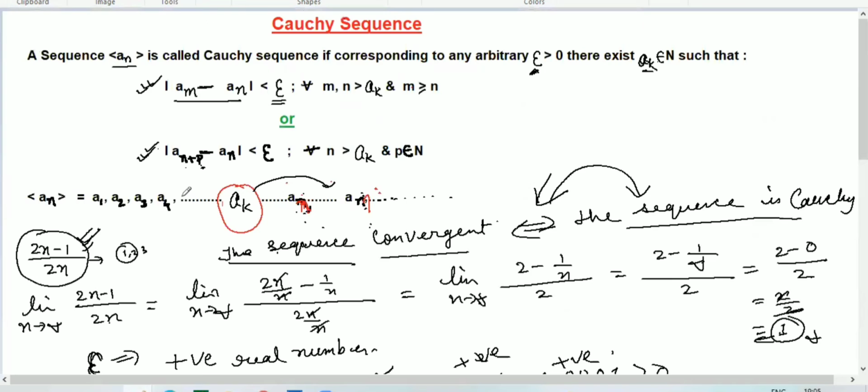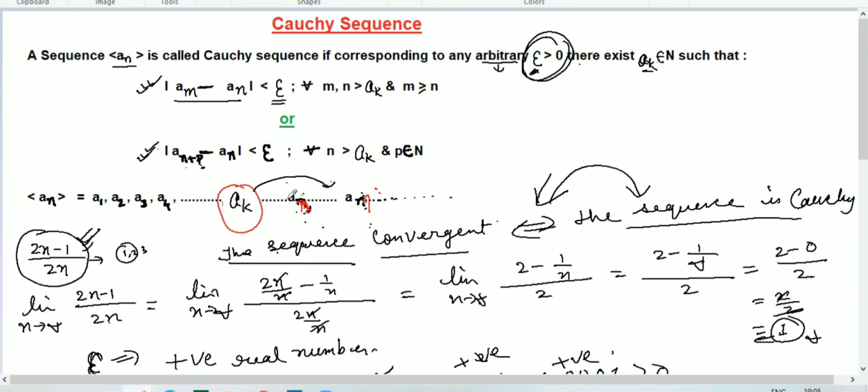Now I hope you understood. So again, see: a sequence a_n is called a Cauchy sequence if, corresponding to any epsilon greater than 0, we are assuming an arbitrary number, which can vary or change, there exists a_k in this sequence, with k belonging to the natural numbers, such that the modulus of a_m minus a_n is less than epsilon.